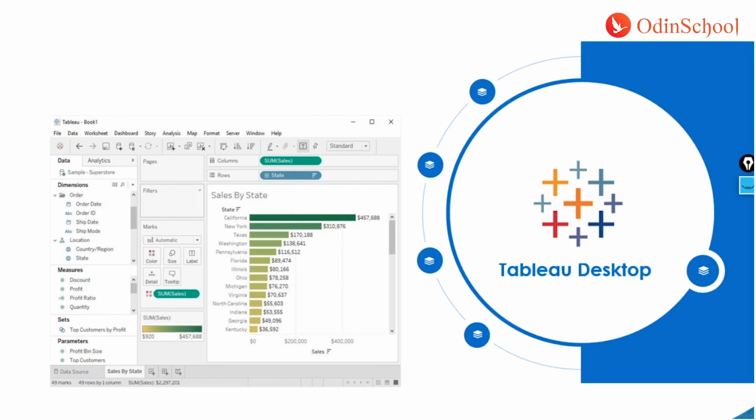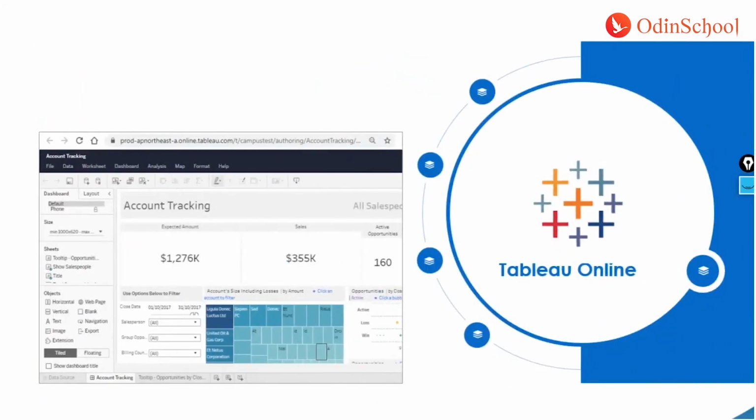So that's one of the best parts of Tableau Desktop over the other tools: you can work in offline mode as well. The alternative for Tableau Desktop is Tableau Online. Now, there are a few companies who prefer having their data on a Tableau cloud instead of installing a physical server in their office environment. In that situation, you may have to access your Tableau using a web browser.